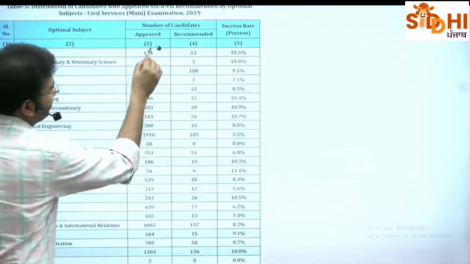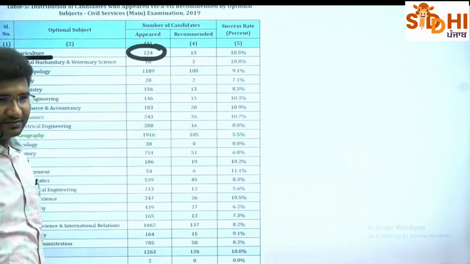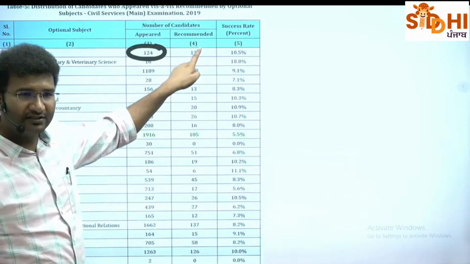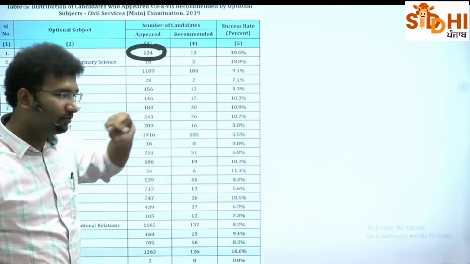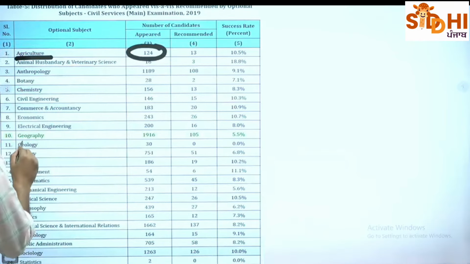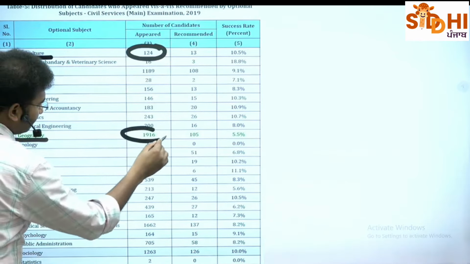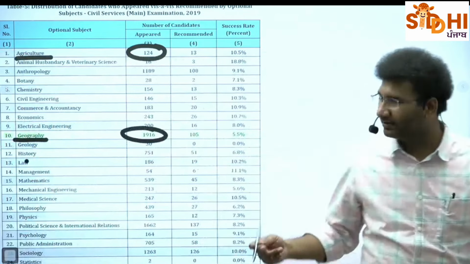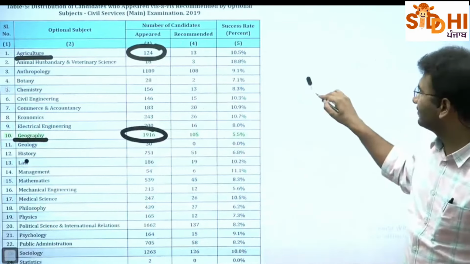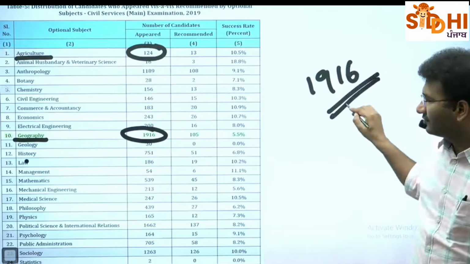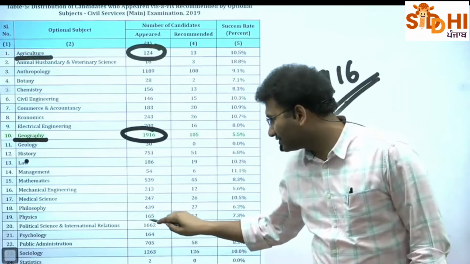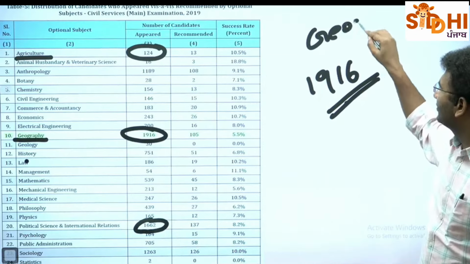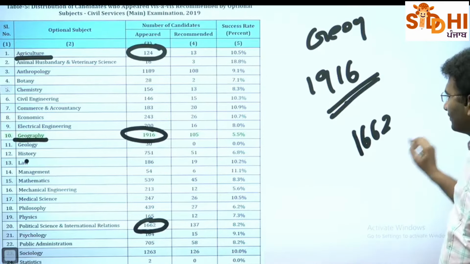Agriculture में देखो, how many students cleared their prelims? 124. ठीक है? Only 13 good students selected in that year. But look at geography. How many students cleared prelims with geography as an optional subject? 1916. ठीक है? And the other good subject is PSIR. Either geography it should be, or PSIR, maybe 1662.